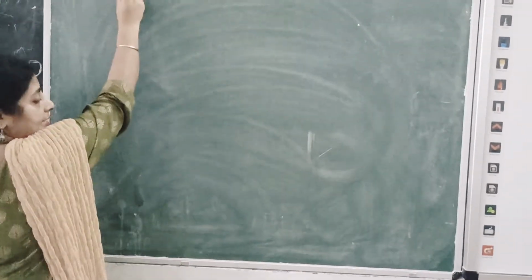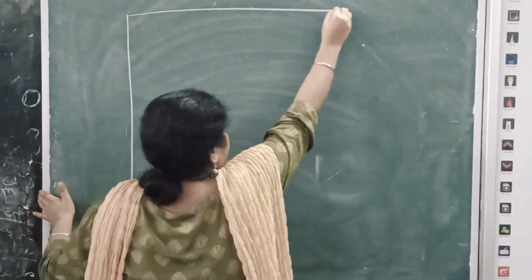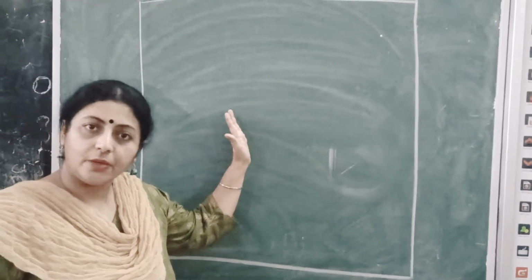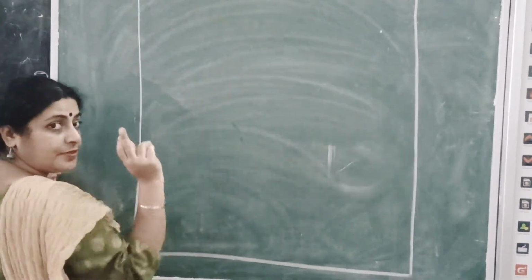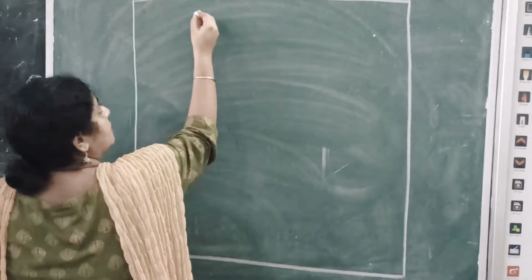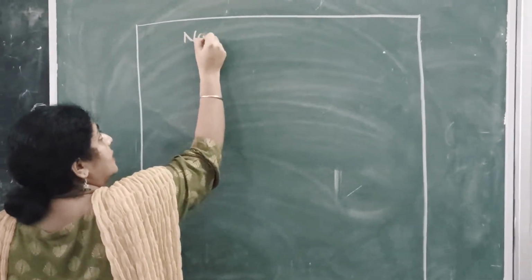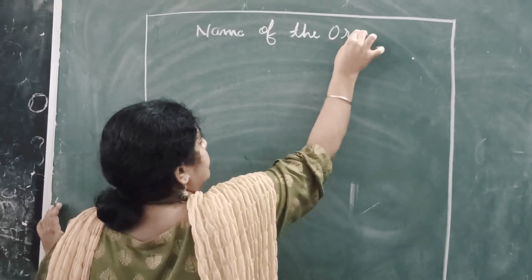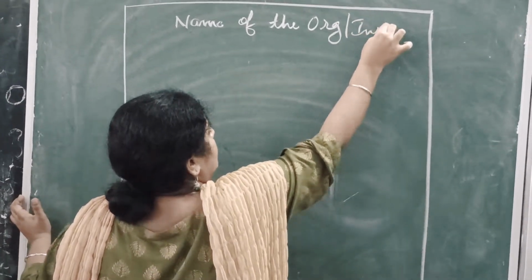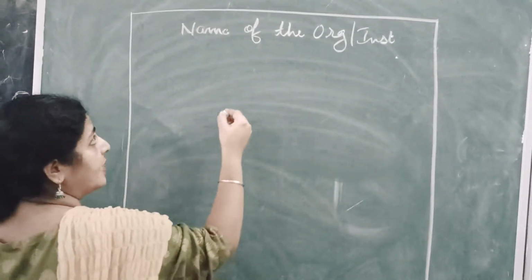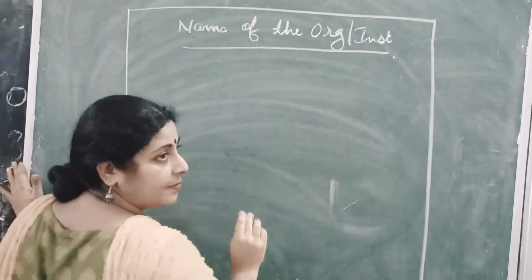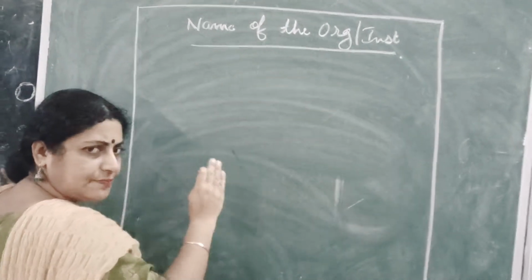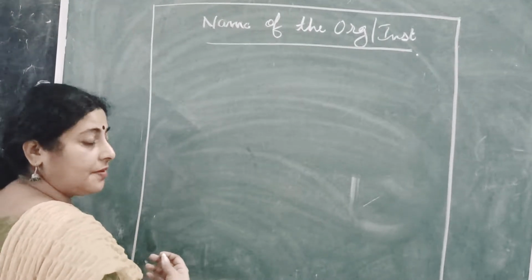Without wasting a single second, let me inform you that whenever we have to write a notice, we have to make a rectangular box, and the first thing that we need to write here is, of course, the name of the institute, the name of the organization or institute. We'll also practice how to write it. The address will be coming here. Name plus the address, how will it be? I'll inform you, but first let's figure out what all things are important.